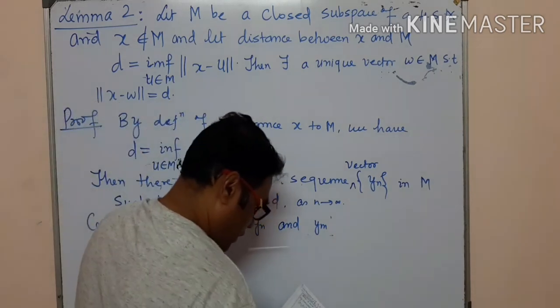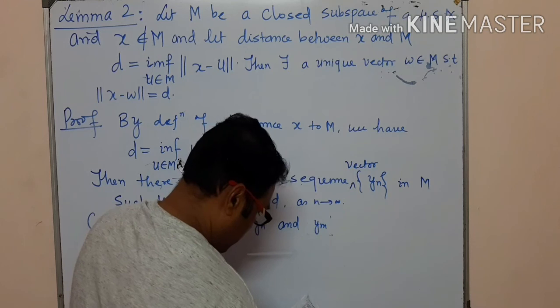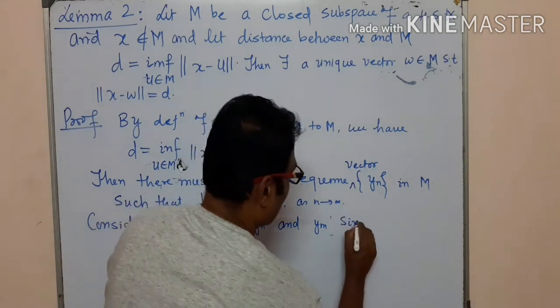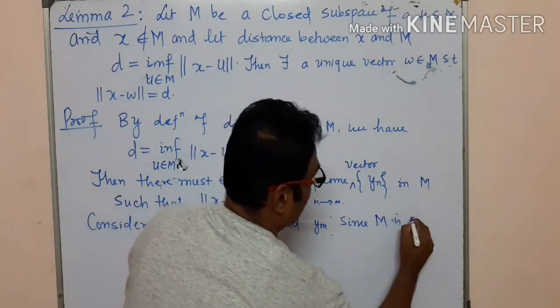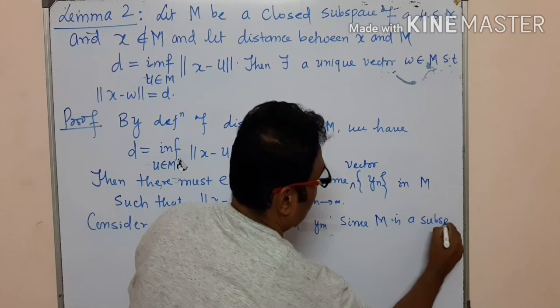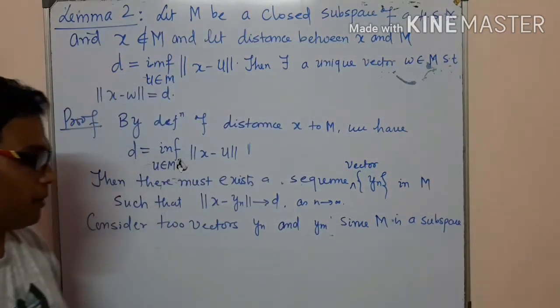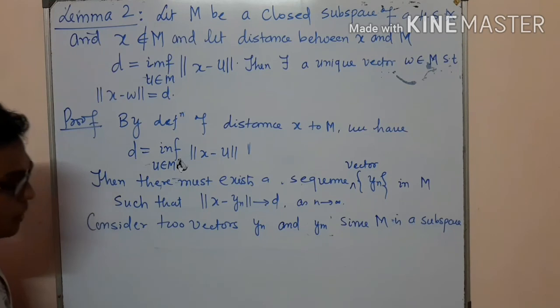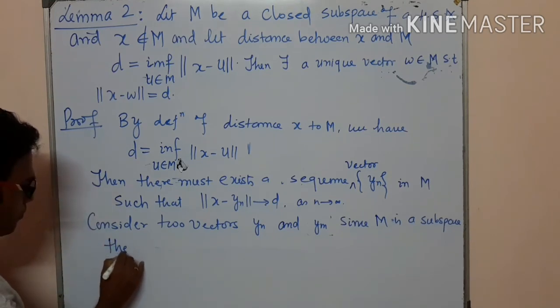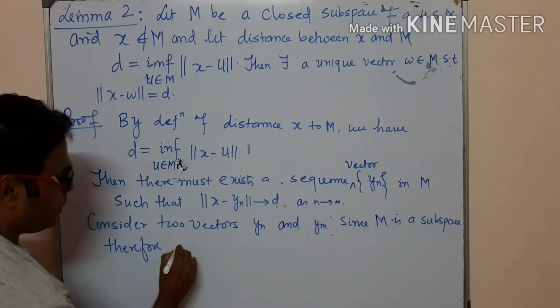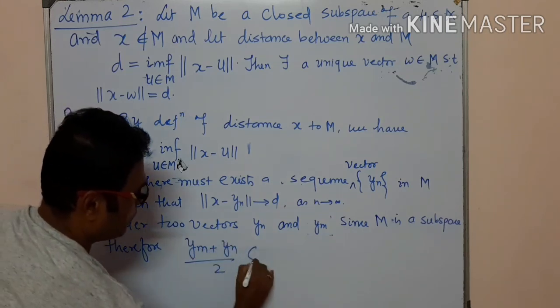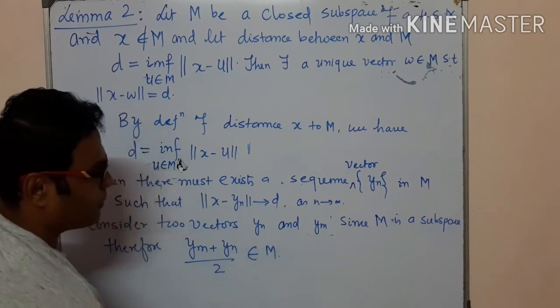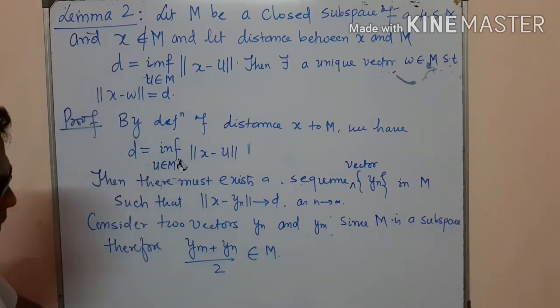Since M is a linear subspace, therefore ym plus yn divided by 2 belongs to M, obviously, because by the definition of a subspace, ax plus by belongs to the whole set.